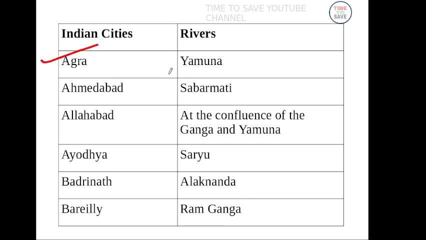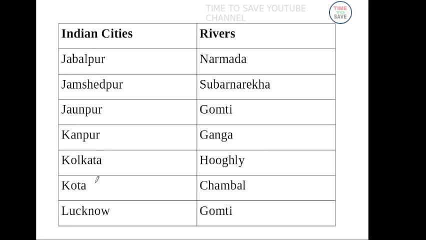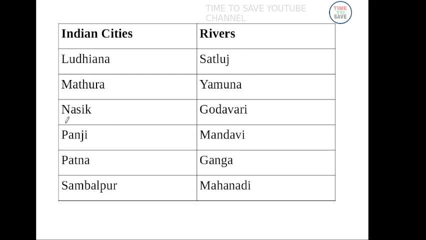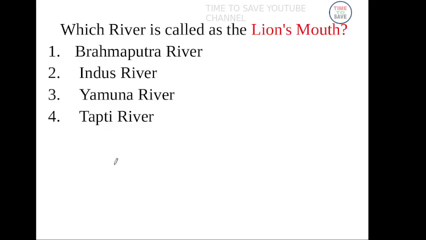Agra, Yamuna, and Ahmedabad, Sabarmati. Delhi, Yamuna, Hyderabad, Musi river. Kanpur, Ganga, Lucknow, Gomti river. Nasik, Godavari, Patna, Ganga. Tiruchirappalli, Kaveri, Varanasi, Ganga, Srinagar, Jhelum. These questions are very important.